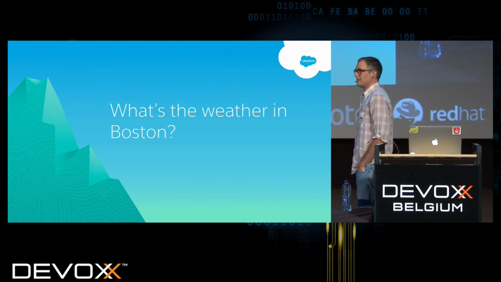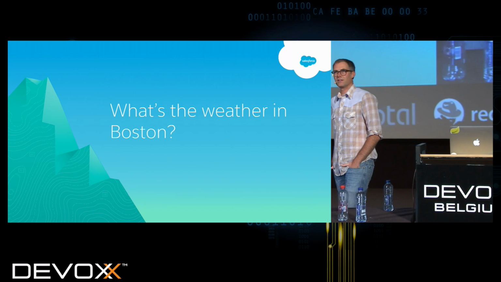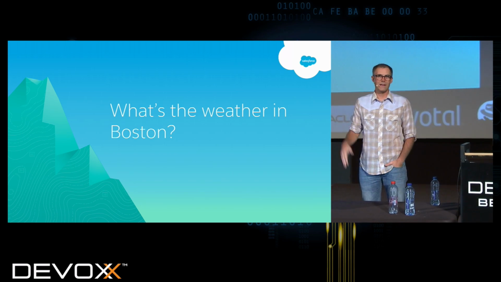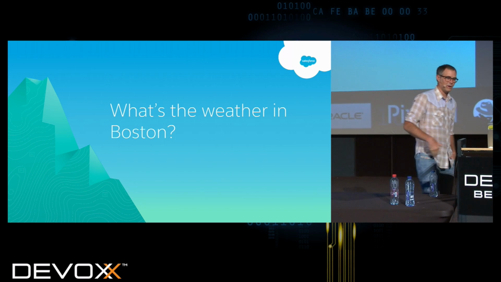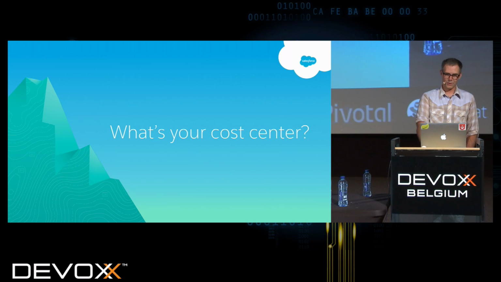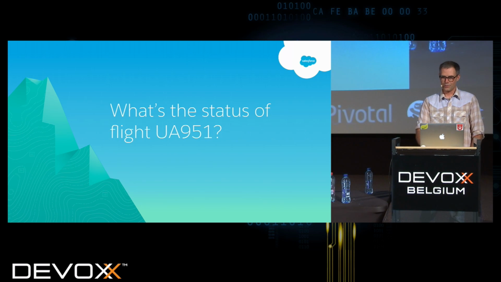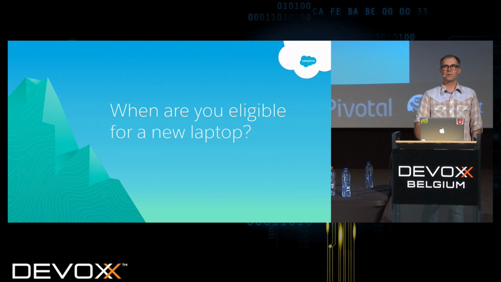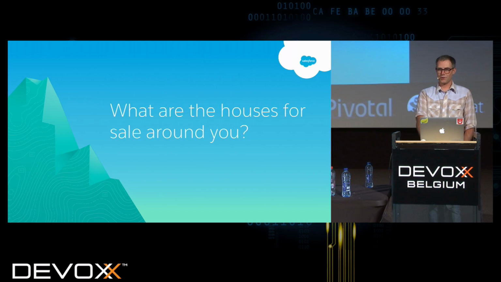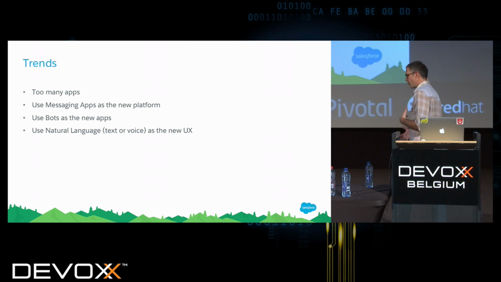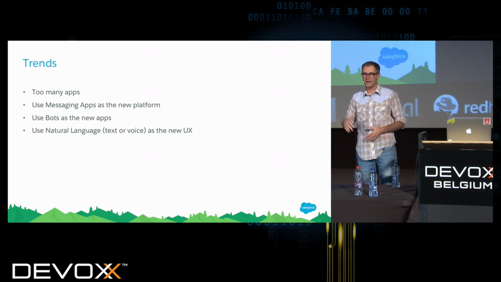So if you're like me, I get distracted easily. And so there's always these questions that pop up in my head while I'm doing things like, what's the weather in Boston? Or what's my employee ID? Or what's my cost center? Or what's the status of this flight? Or am I eligible for a new laptop? Or what are the houses that are for sale around me? So there's all these questions as I'm working through the day that just pop up in my mind.